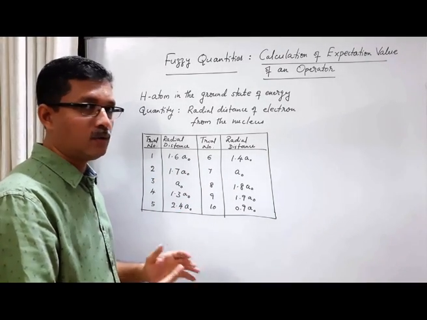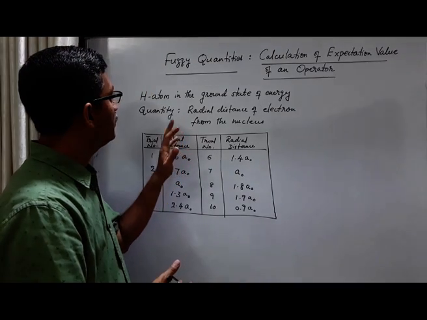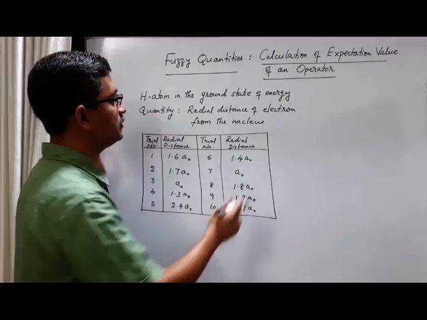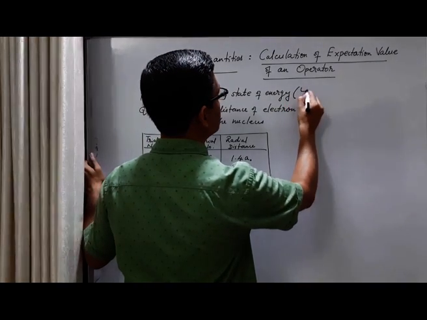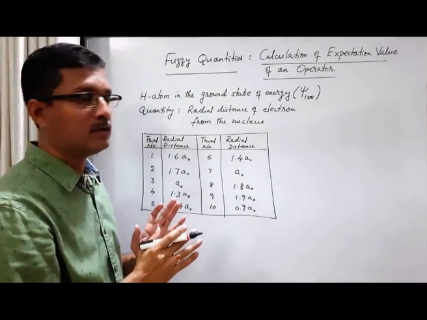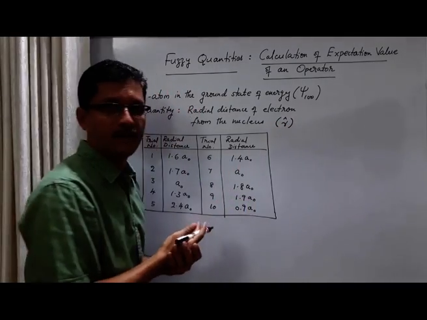Why? Now we know that the reason is that the position operator, the hydrogen atom in the ground state of energy, that is the state psi 100, is not an eigenstate of the position operator r cap.